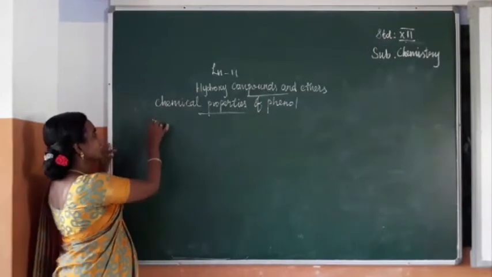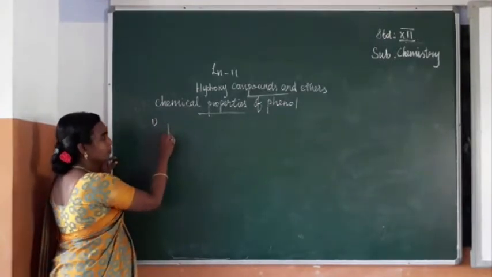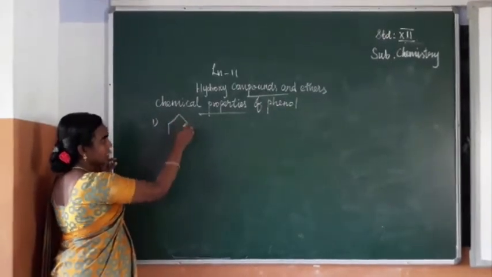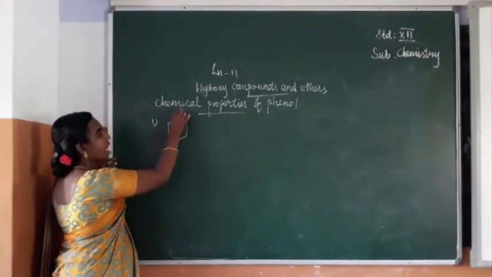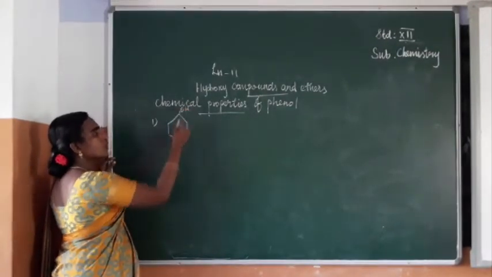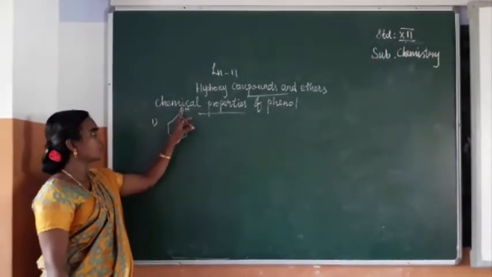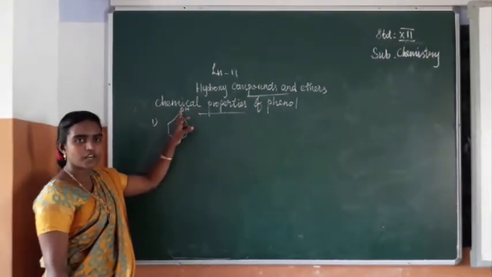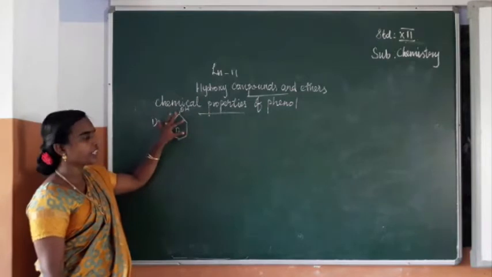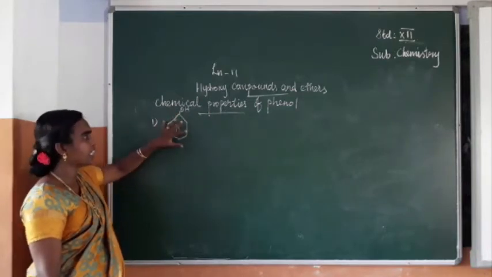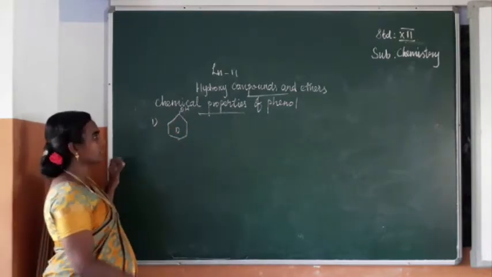Reaction with zinc dust. Phenol structure is like this, a benzene ring with one OH group, isn't it? So the OH group is the functional group for alcohol. So this compound phenol is also classified under alcohols, hydroxy compounds.